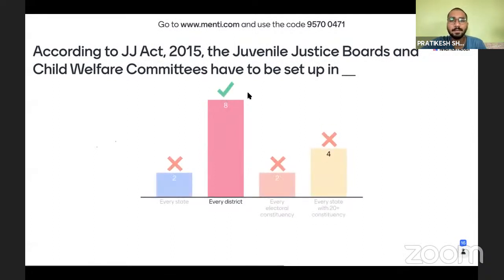Yes, correct. Some have marked it incorrectly, but most of you have marked it right. So it is established in every state, and both JJB, Juvenile Justice Boards, and CWC are established everywhere, in every district. In every district, they are mandatorily set up. So this is the correct option, right? Let's move to the next question.